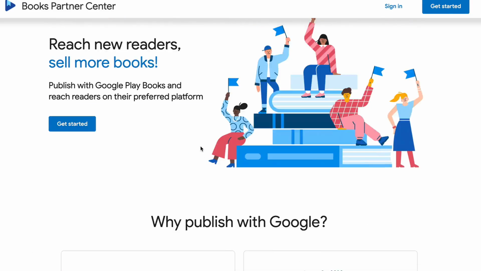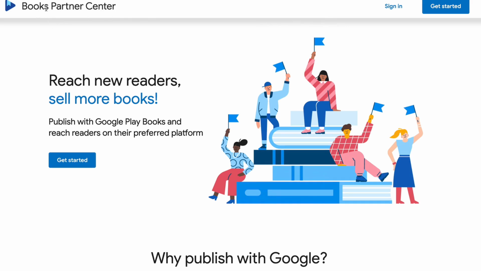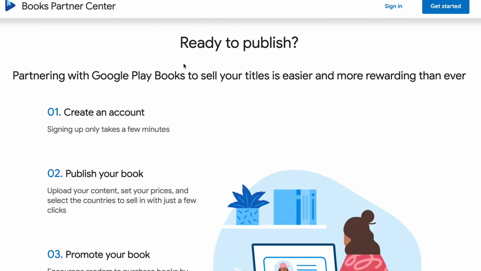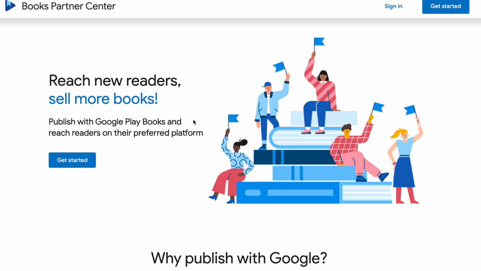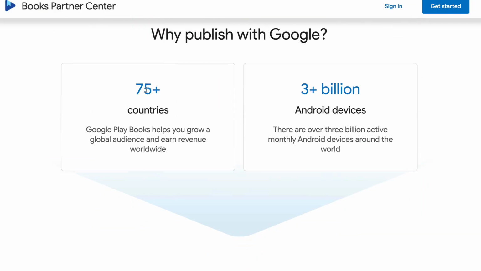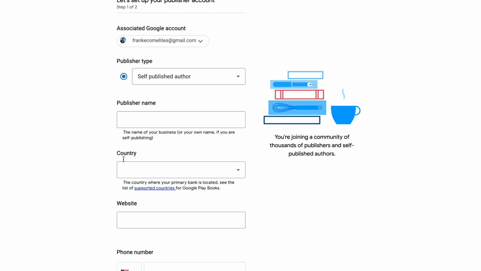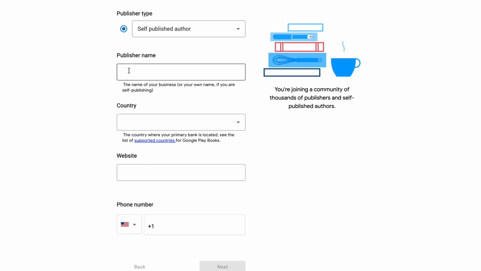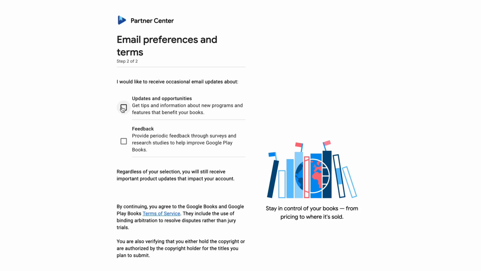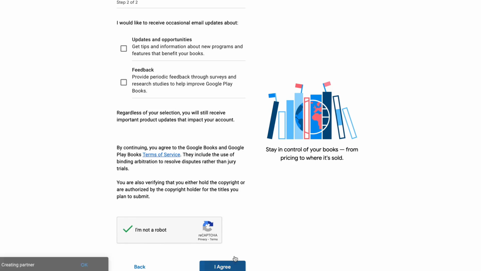The first step you need to do is go to the Google Books Partner Center. You can put that into Google if you like, and it's going to give you these pages right here. Now, I'm going to go ahead and click get started. And keep in mind, guys, the books are live in 75 countries, and there's over 3 billion Android users for these books. You want to put in that you're a self-published author, and then put in your name, your country, your website, and phone number. I just went ahead and did that, and you don't need to do any of that. We're going to go, I'm not a robot, and then I agree. Now it's creating the partner program for us.